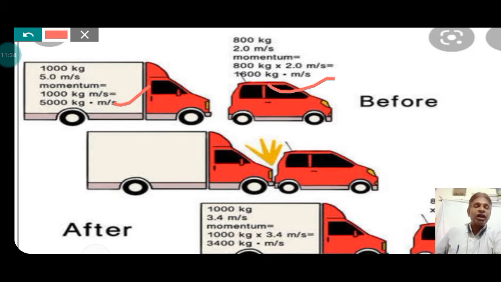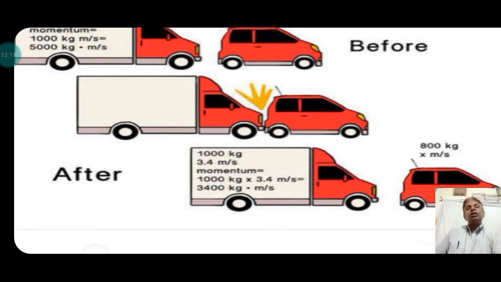Now when they collide, their velocity changes and the momentum changes, but the total momentum before the collision is equal to the total momentum after the collision. Velocity is changed, but momentum is transferred from the truck to the car. The truck reduces its velocity and the car acquires a greater velocity, so that the momentum of the system before collision is equal to the momentum of the system after collision.